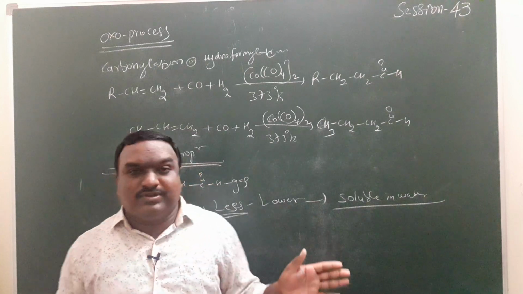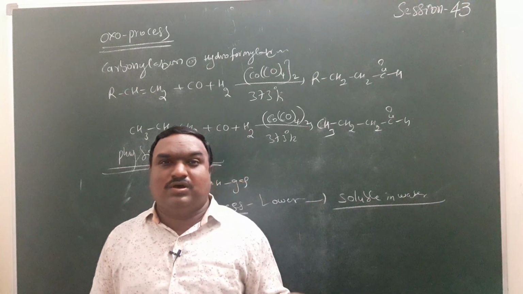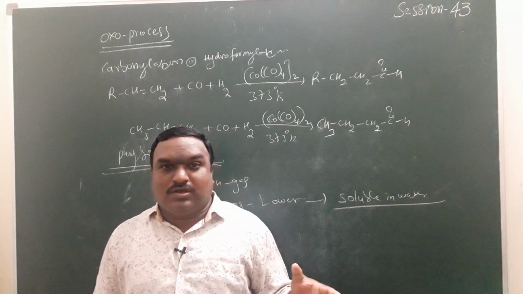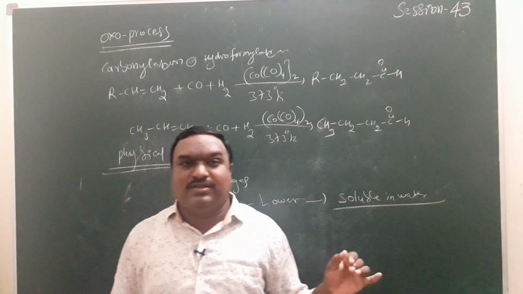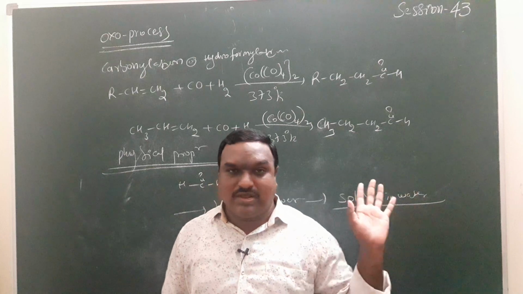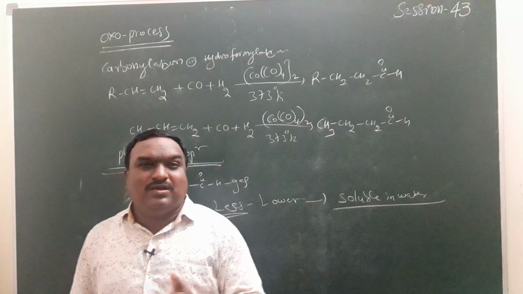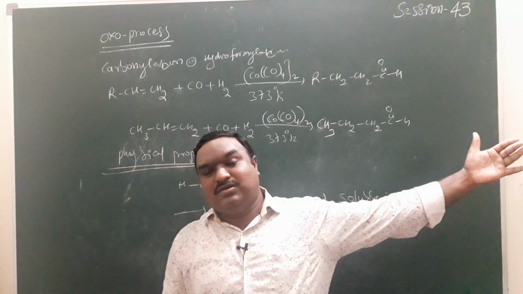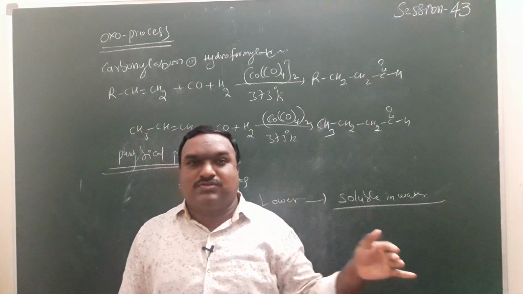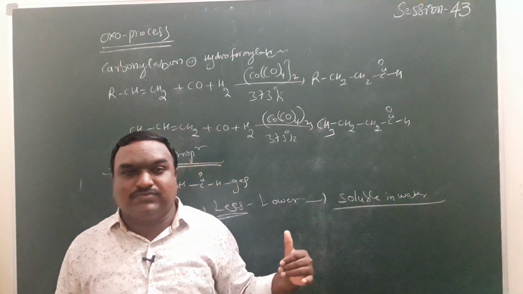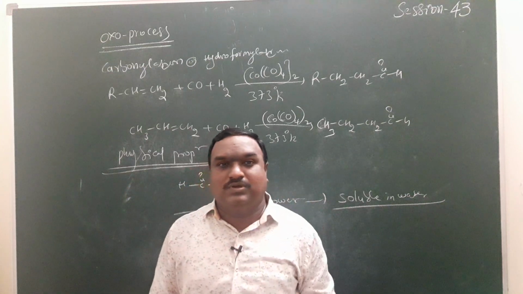Carbonyl compounds, that is ketones or aldehydes, have boiling points greater than alkanes of similar mass. Why? Alkanes carry only carbon-hydrogen bonds, whereas here the polar nature is greater due to the presence of the C=O group.